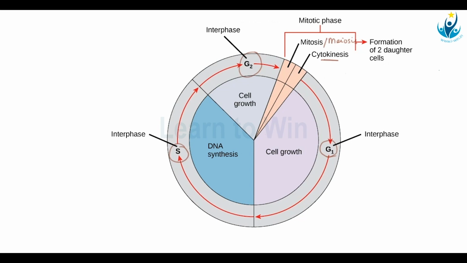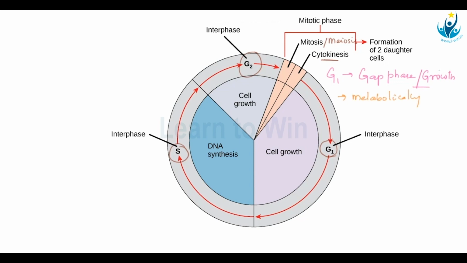So first let us start with G1. Now G1 stage is also called as gap phase 1, or in some books it is also given as growth phase. So what happens in this G1? Well, first of all, in G1 stage, it is a newborn daughter cell which is very active metabolically.